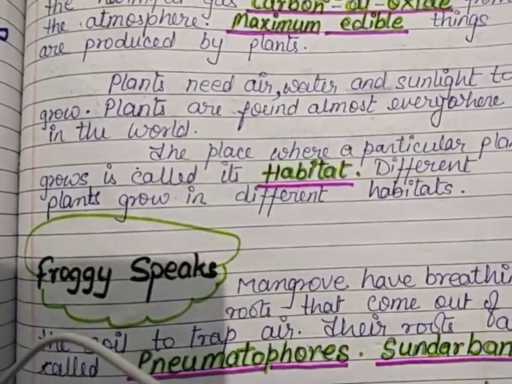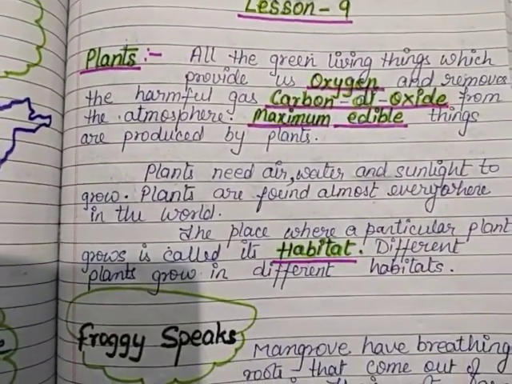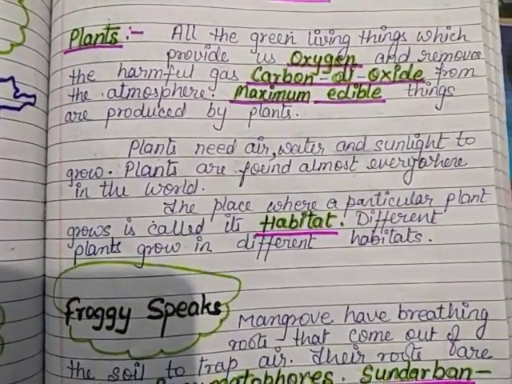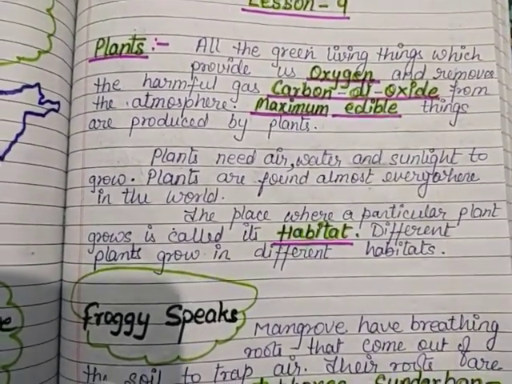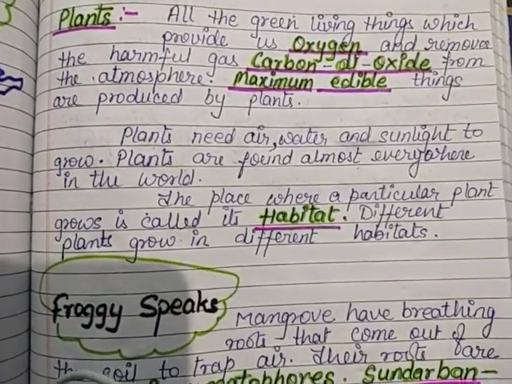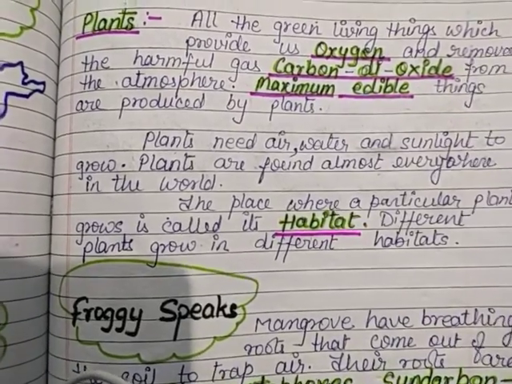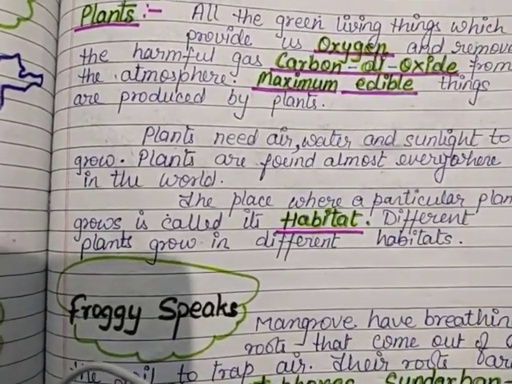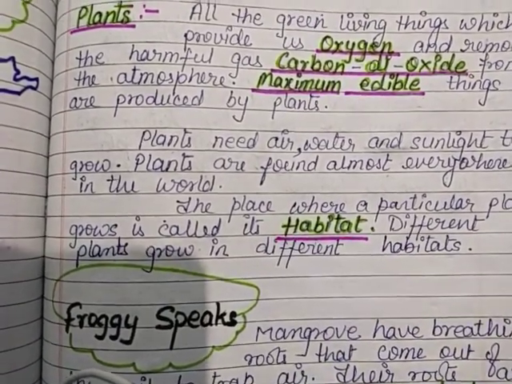Basically, plants are the green living organisms which make their own food by themselves. They take carbon dioxide from the atmosphere and they produce oxygen, which is very essential for all the living things, for all human beings, for all the animals and birds.